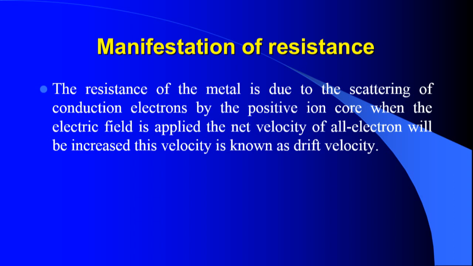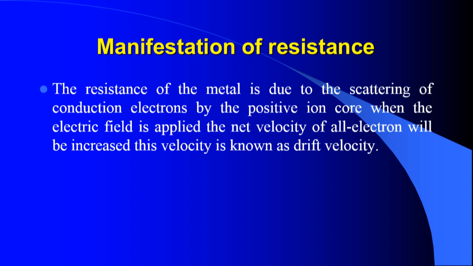Because of this scattering, the electron will not reach a particular place in a particular time, so it finds some restriction. Because of that restriction, it loses some energy. That loss of energy, that opposition, is known as resistance.